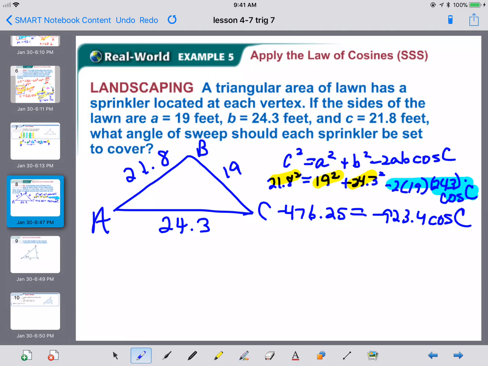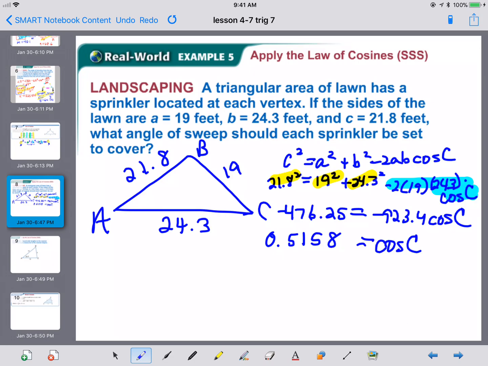Now, we need to get cosine of C by itself. So we're going to divide both sides by negative 923.4. So we get negative 476.25 divided by negative 923.4, and we should get that the cosine of C is 0.5158. Now you should probably go out a minimum of 4 decimal places for accuracy.